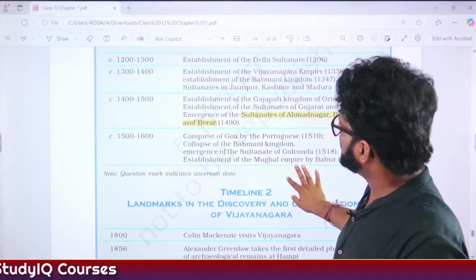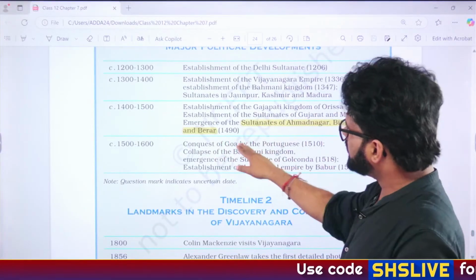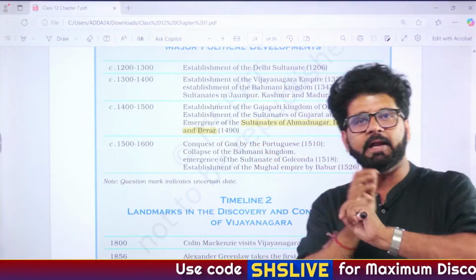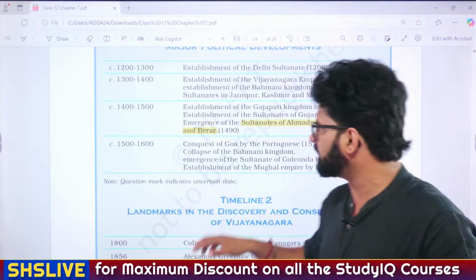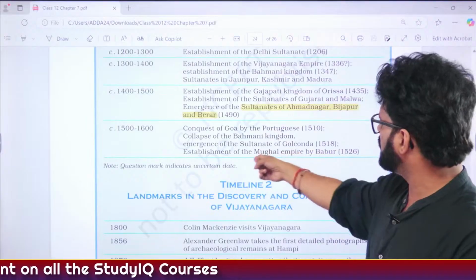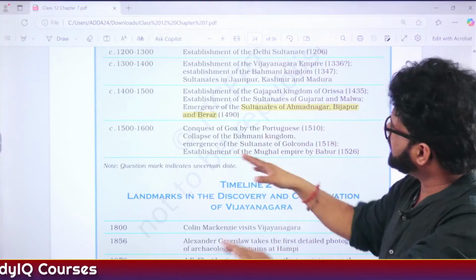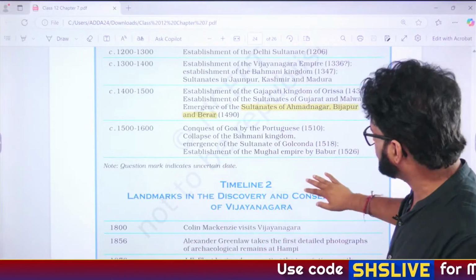And see here, this is the part which we are discussing. Sultanates of Ahmednagar, Bijapur and Berar will be getting formed by 1490. 8 years after Muhammad Shah III dies, 9 years after Mahmud Gawan dies, you know. And by 1518, the Sultanate of Golconda will emerge. So 1490 to 1527 is the period when these Sultanates will emerge, and that is the point which you have to keep in mind.